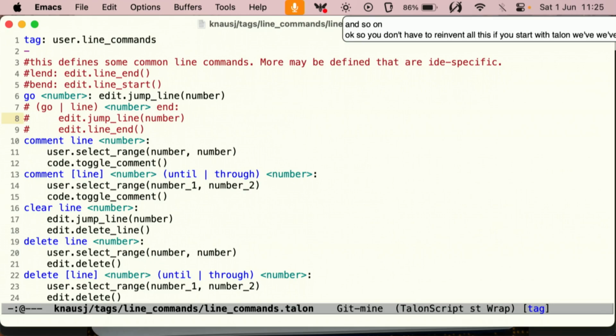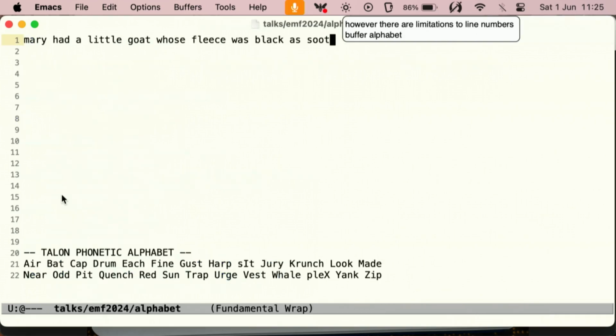However, there are limitations to line numbers. For example, I here have a phrase that's not quite right. It should be Mary had a little lamb whose fleece was white as snow. How can I correct this? Well, one way is to use relative editing commands on words, kind of like go up, go down, delete line up, delete line down. So that would look like this.